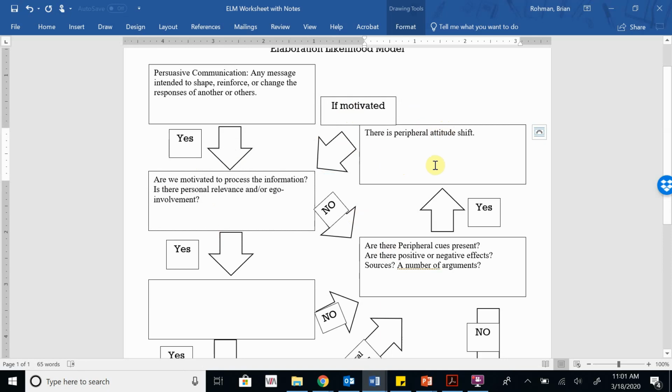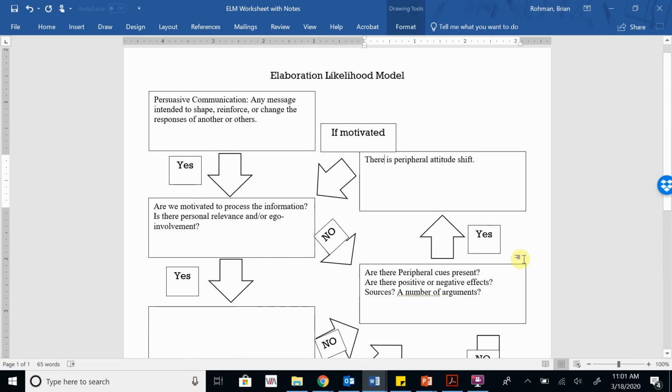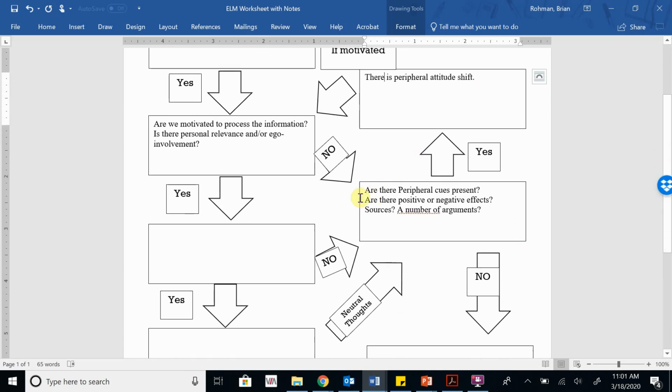So maybe, I'm not in the market to buy a car, but I see that LeBron James is sponsoring someone. I come up here, I have an attitude shift to, okay, I view Chevrolet a little more positively now, but that's all I'm going to do with the message. And that might happen.